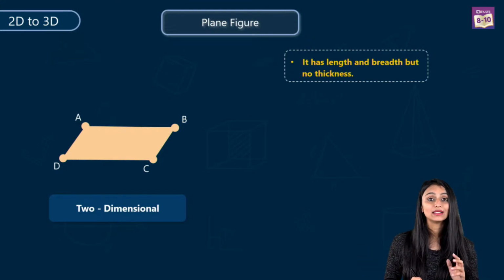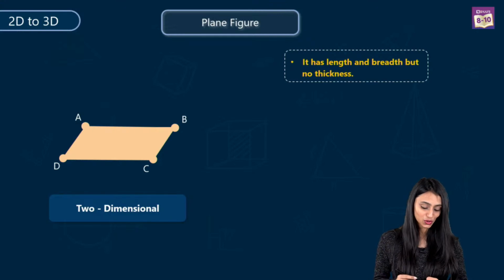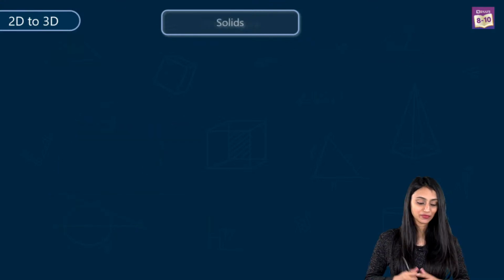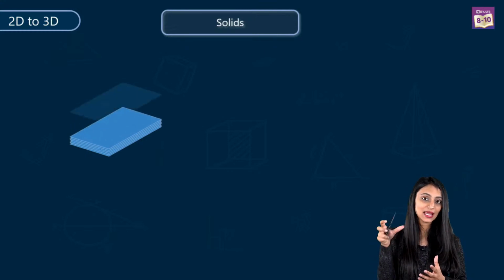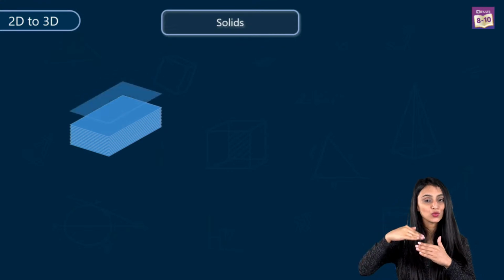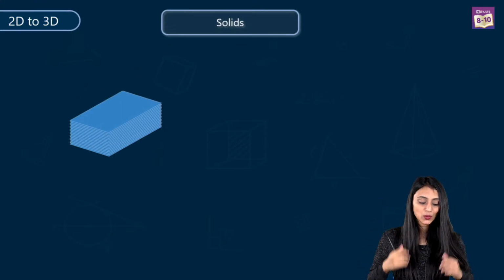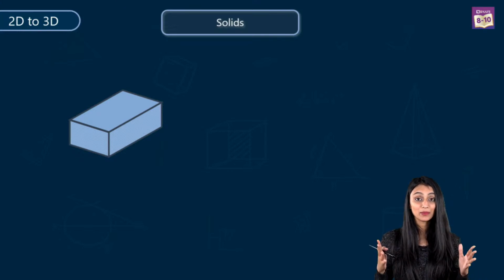Now we will talk about 3D. How can we add one dimension to 2D to make it 3D? Let's take a 2D figure, like this rectangle. If I keep piling up rectangles of the same measurements on top of one another so that it reaches a certain height, what do we get at the end? It becomes a 3D figure, a cuboid.